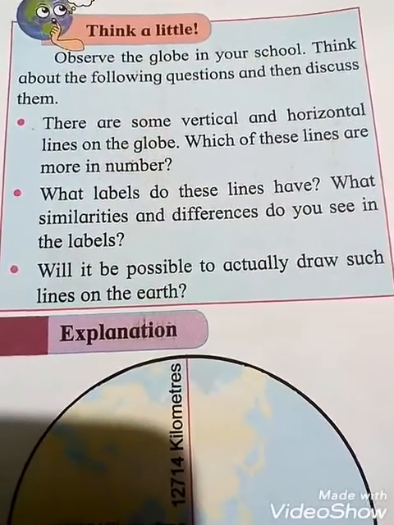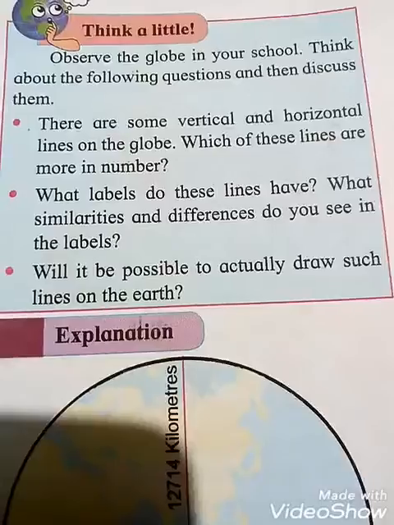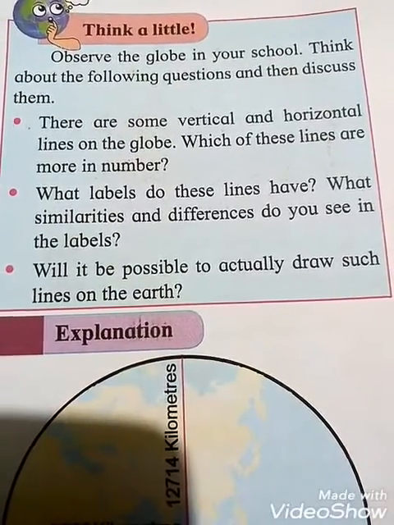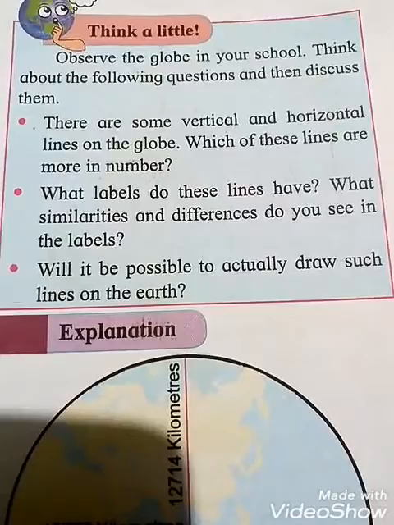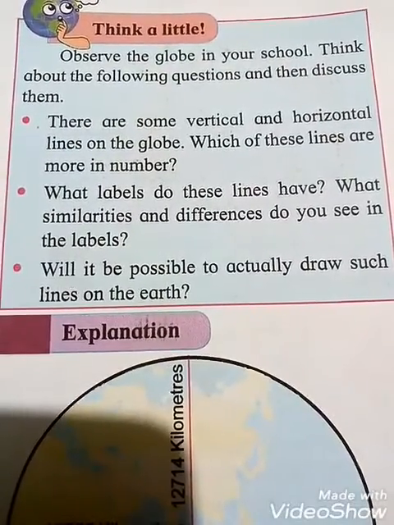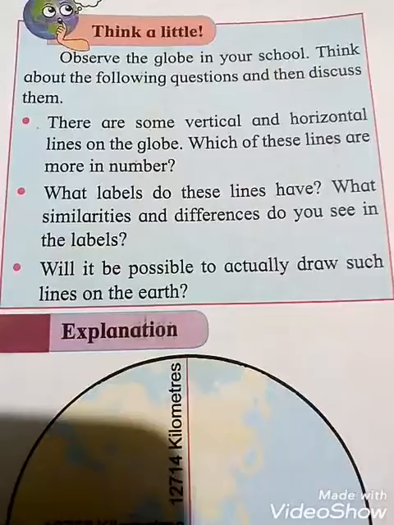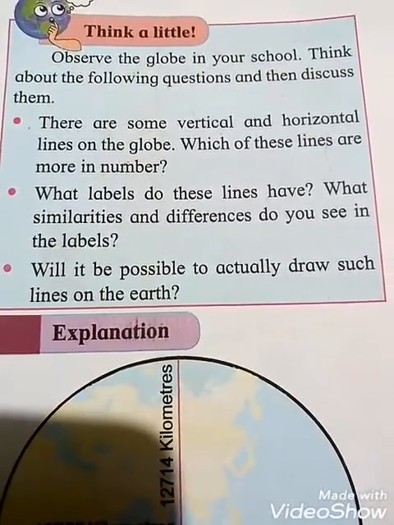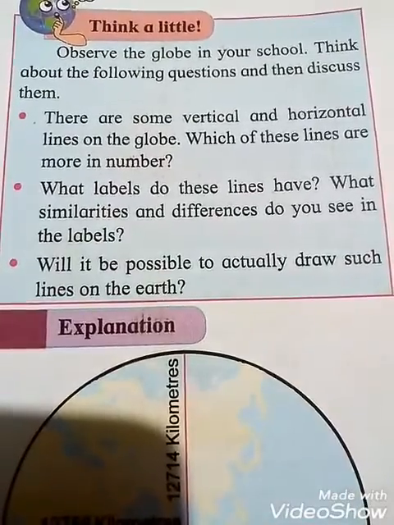Next point: what labels do these lines have? What similarities and differences do you see in the labels? See, students, the lines are labeled with numbers and are marked with degrees. They also have directions written next to them, that is north, south, east, west.